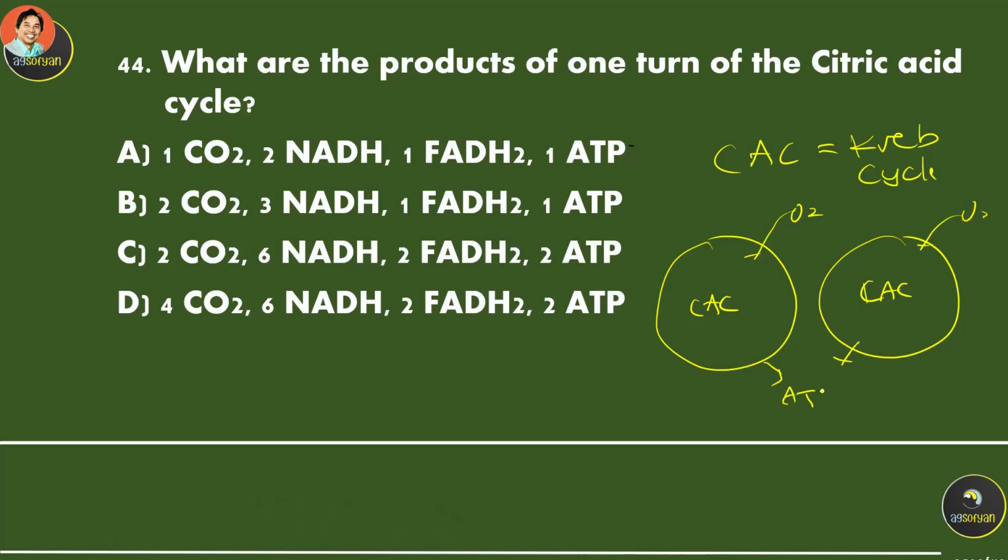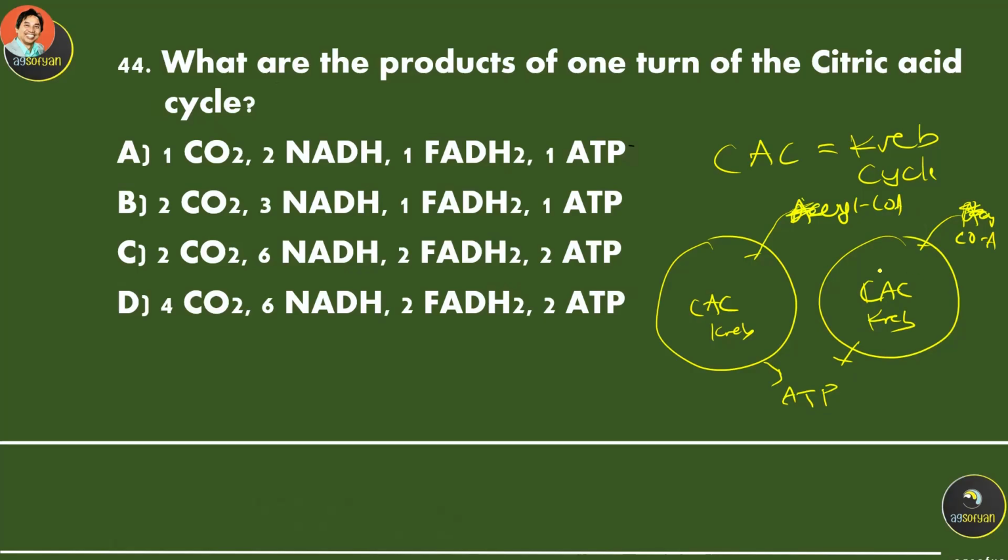Oh, sorry. This is when the acetyl-CoA, acetyl coenzyme A, which comes from the pyruvate, enters the citric acid cycle or Krebs cycle, and then it will produce ATP.